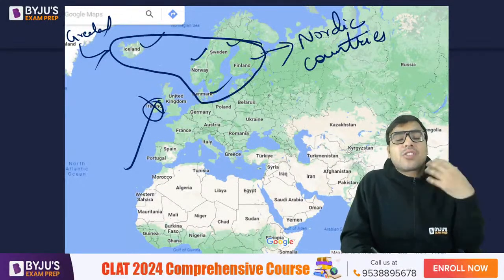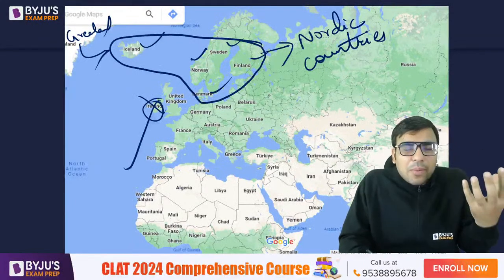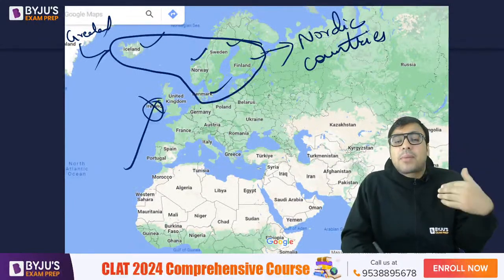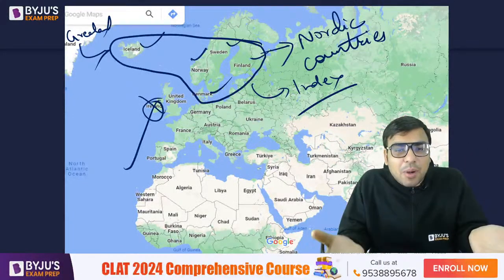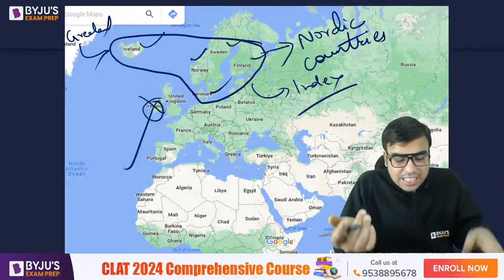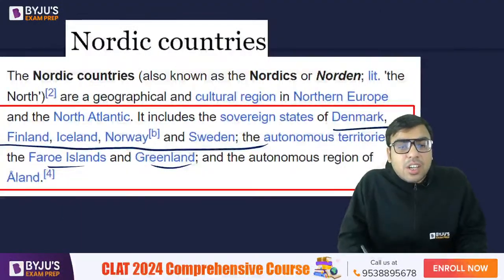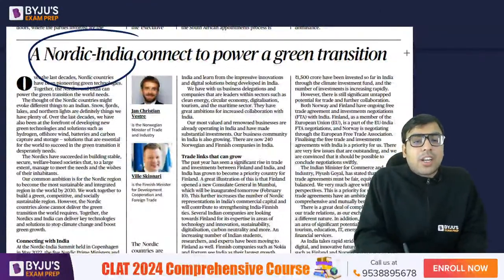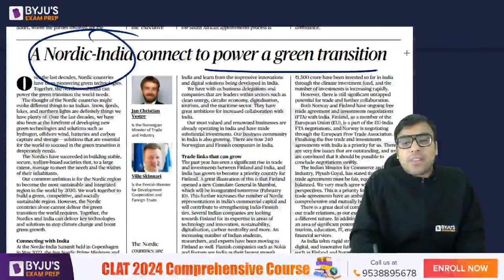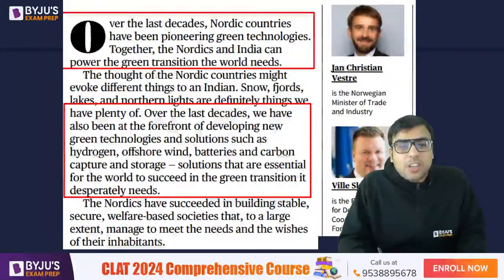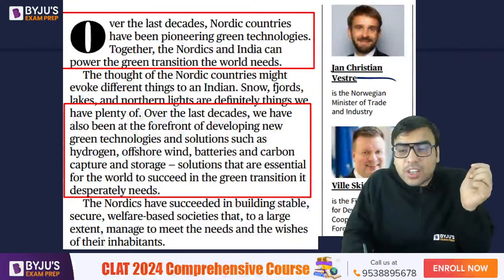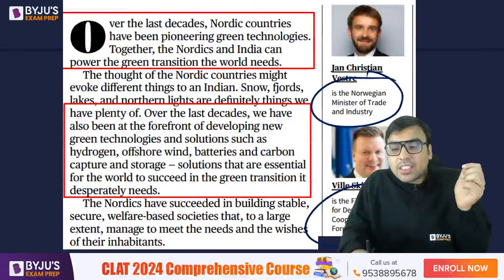And these are very developed, there is not much population density. They are very much developed in all the indices. You will find them ranked high because there is very less population, so doing governance is very easy. Yes. So that is what is talking about Nordic India connect to power, a green transition. He is the Norway minister and another one is Finland's minister.